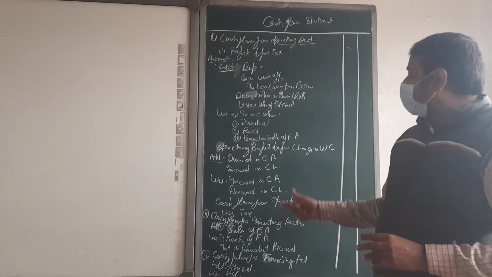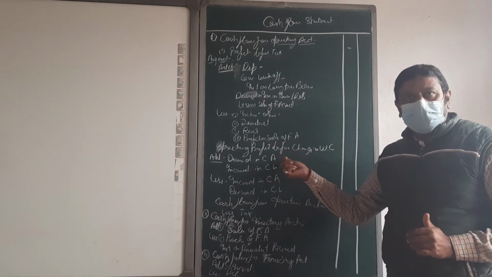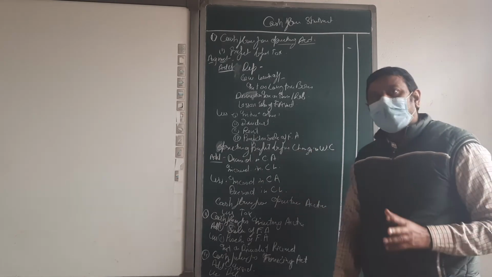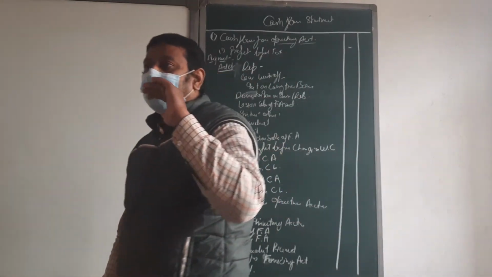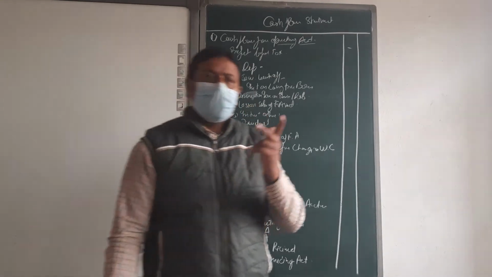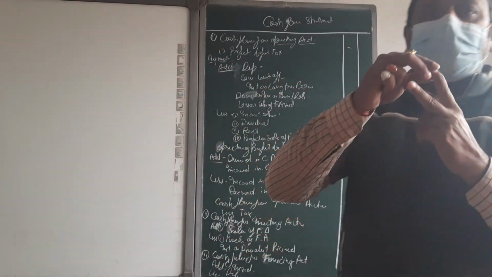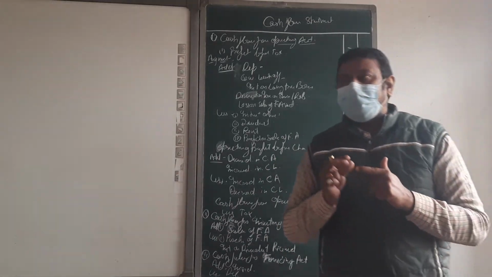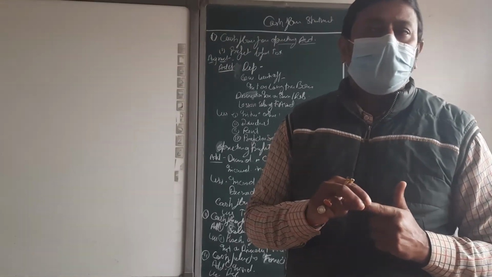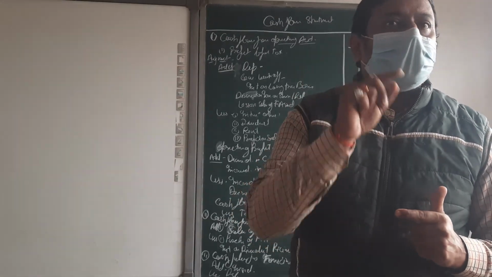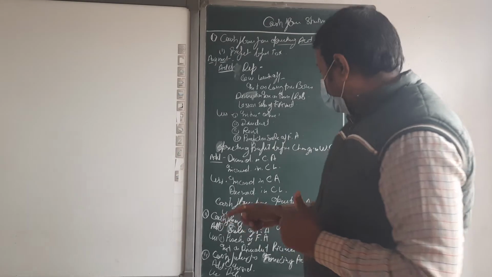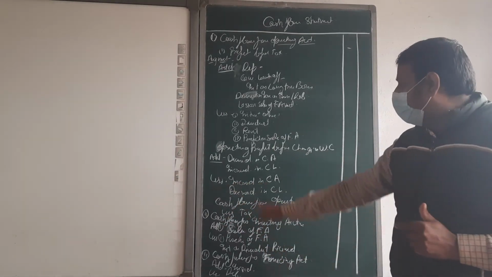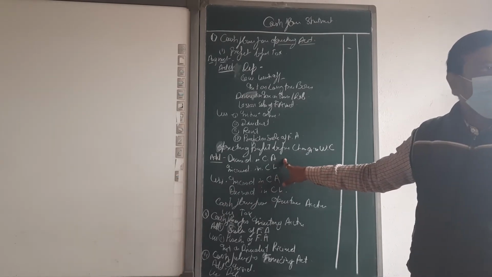Okay, beta? Same way, if the cash is coming, then add; if cash is going out, then less. Now I'm going to check by the changing between the current assets and current liability. Only two things: maybe current assets increase and maybe current assets decrease. If the current assets increase, it means less. Why? Because your cash will be less. Okay, beta? So increase in current assets is on the less side, and decrease in current assets means your cash will improve.